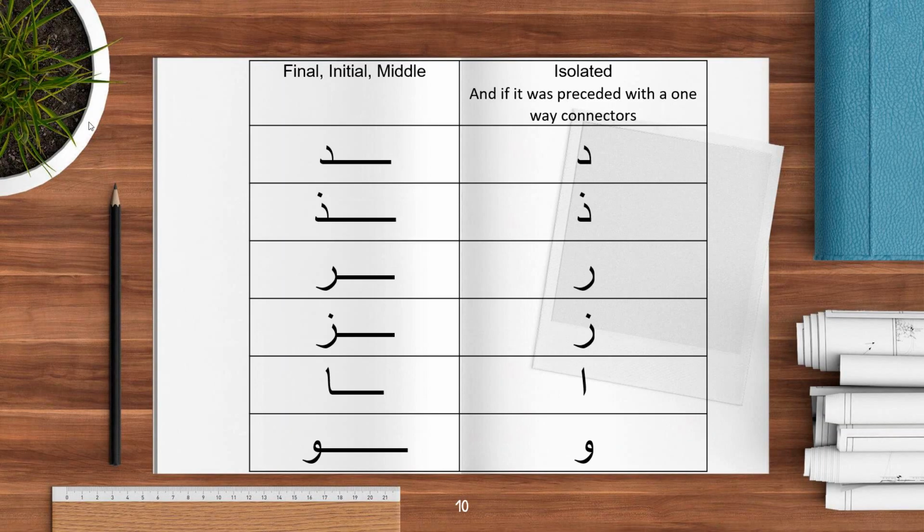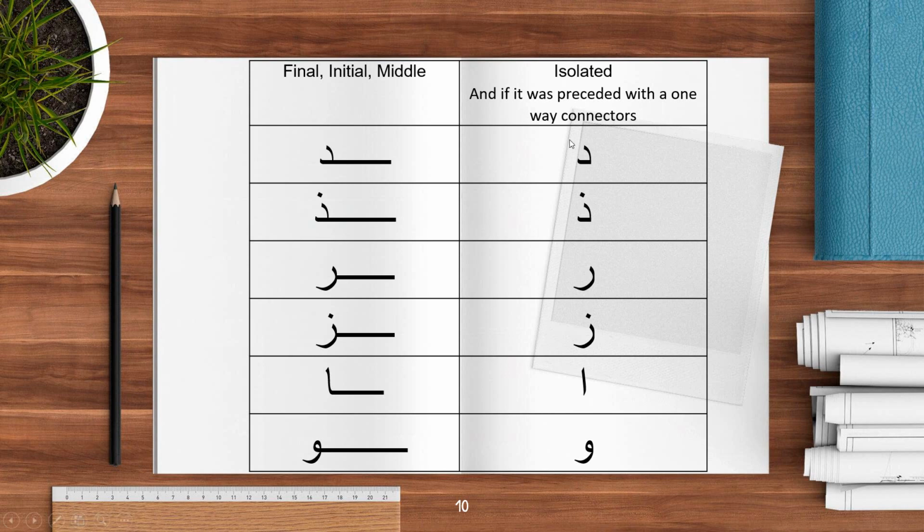This is a table of these letters in their different positions. The name one-way connector is related to how we write these letters in the word.